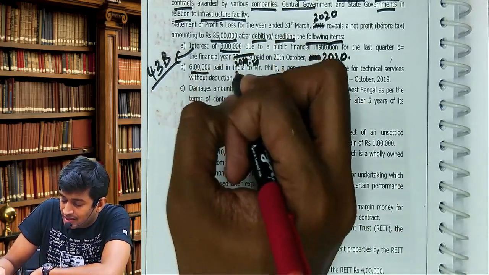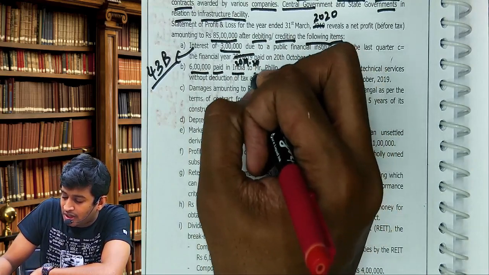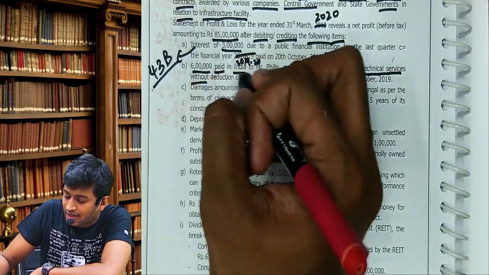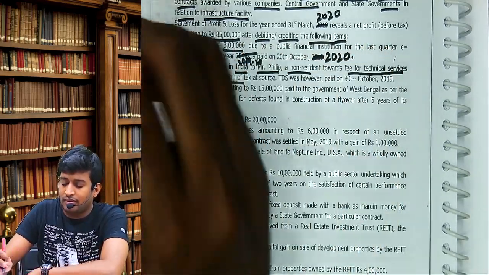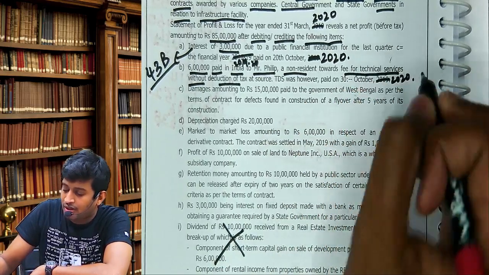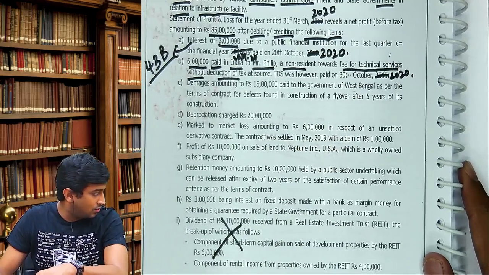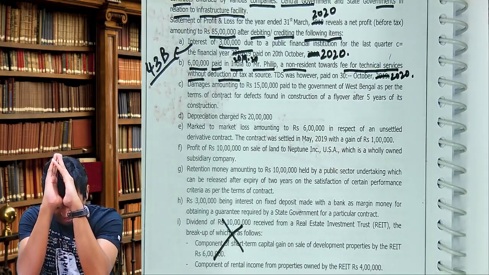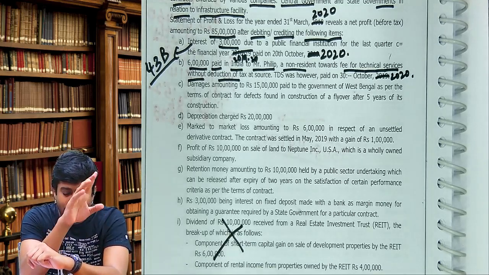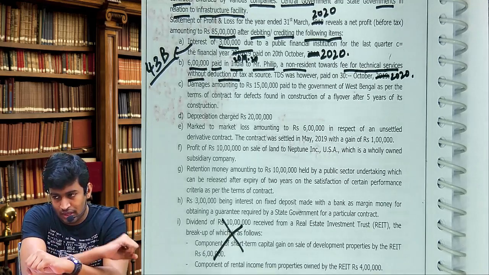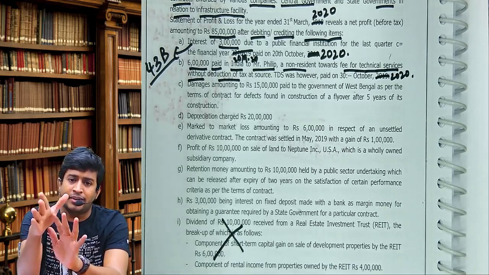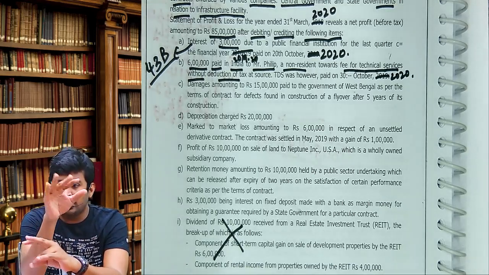Second adjustment. 6 lakhs paid in India to a non-resident towards technical services without TDS, however paid on 30th October 2020. How much payment did you make? 6 lakhs. You were supposed to deduct TDS and pay before 30th September 2020. You paid on 30th October 2020. It means it will be disallowed, and next year it will be allowed.